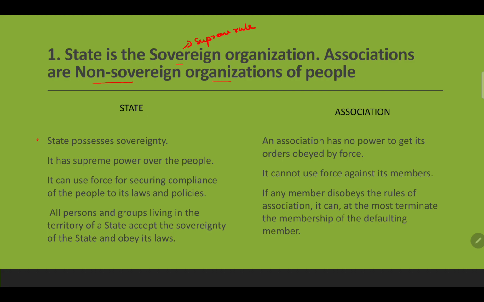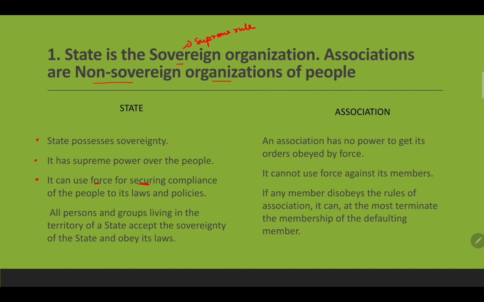State possesses sovereignty, meaning supreme. It has supreme power over the rule, over the people, so that no one is above the state. State has supreme authority over its people, so it can use force. State can use force for securing compliance of the people to its laws and policies.